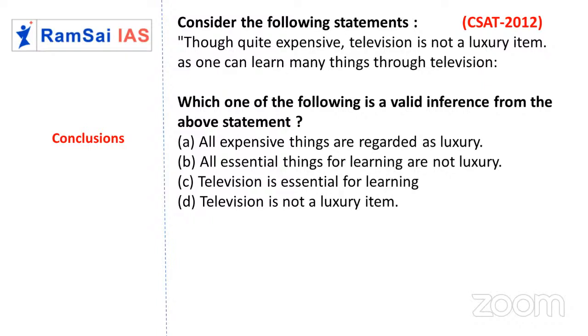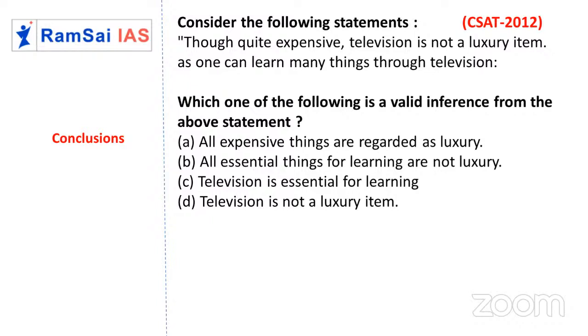Second conclusion: all essential things for learning are not luxury. It can be possible. I'm not sure, but it can be possible. Directly, I cannot eliminate it, so I'll just put it on hold. If I can get another conclusion which can be directly inferred from the statement, then I'll eliminate option B. Okay, for some time I'll keep B on hold.